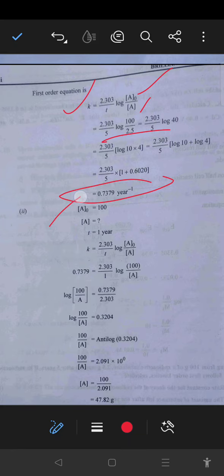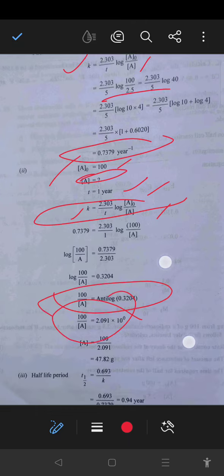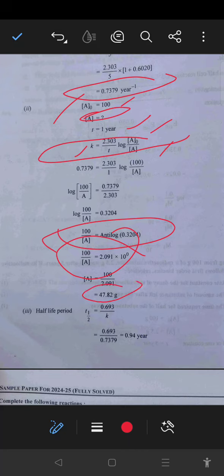In the second step again, A naught initial concentration is 100, A we have to calculate, time is 1 year, and by using again the first order rate equation, K equal to 2.303 over t log initial concentration over final. So log, after that we will take the antilog and solve, and at last the value of A we are getting is 47.82 gram.